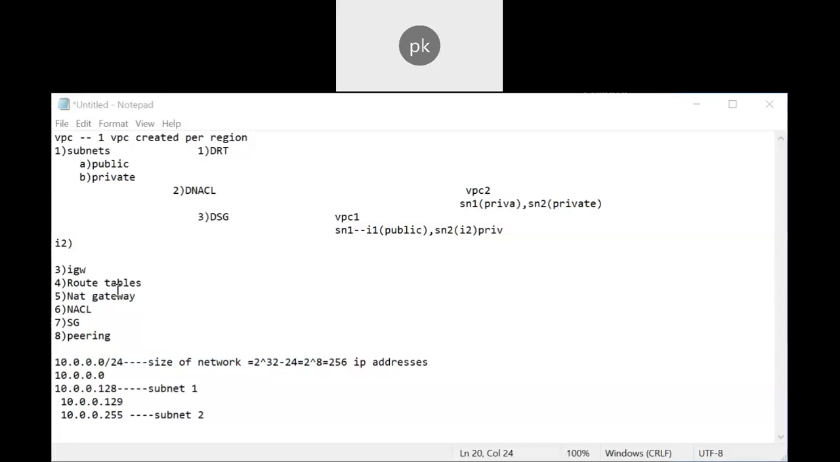So out of any IP address range, 5 IP addresses will be reserved and the remaining will be used for your particular machines. Let's say if it is 256, you can use only 251 IP addresses, because 5 IP addresses are reserved. Yeah, so that is by default.